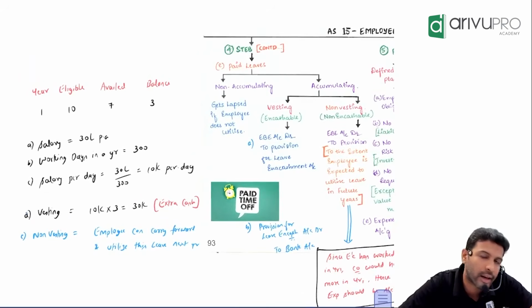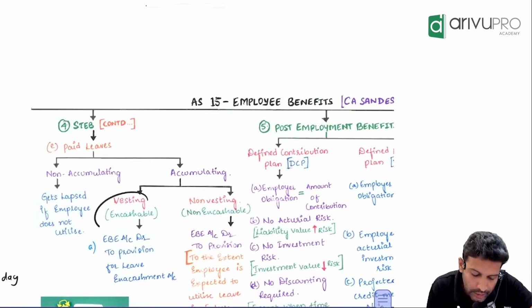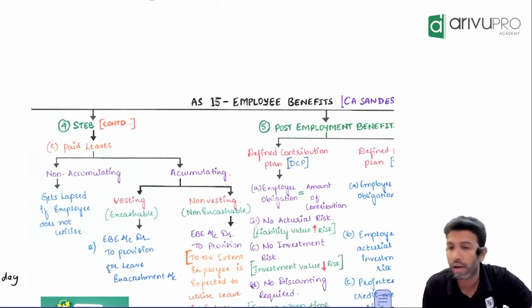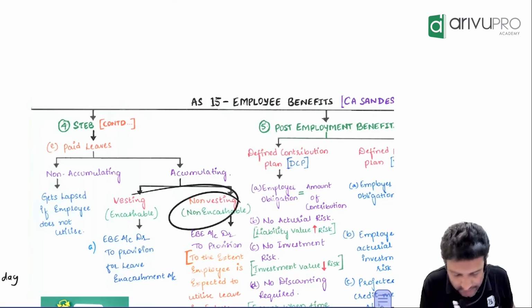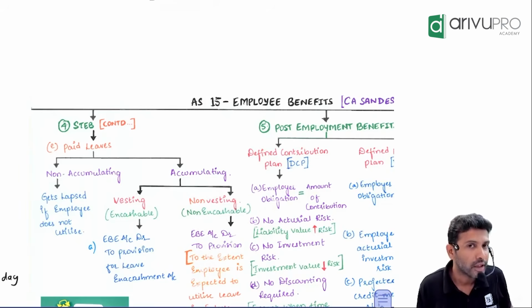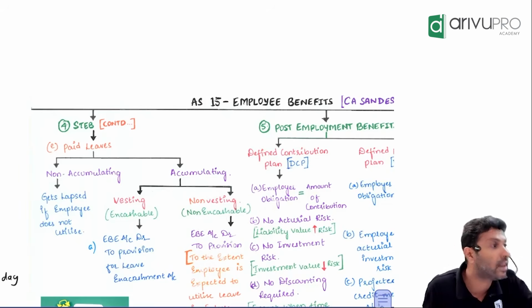Okay. There is another kind of leave. If it is not vesting, then another name is non-vesting leave or non-encashable leave. In this case, what will happen means, instead of leaves, you will get leaves.